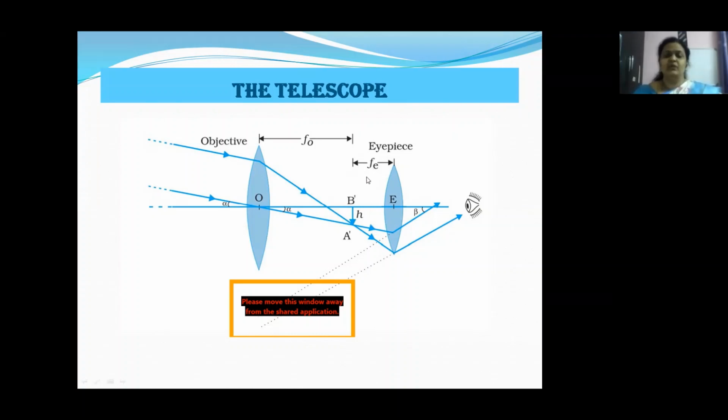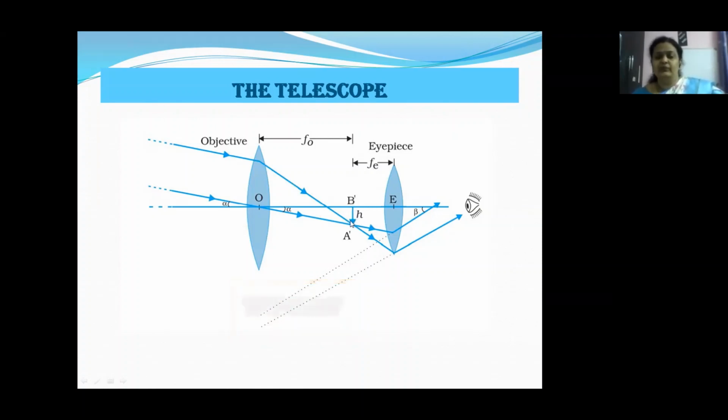Okay, children? So here once again, if you see, light rays are coming from infinity. They are forming an inverted image, and this is within the focus of the eyepiece. So it is forming a virtual image.